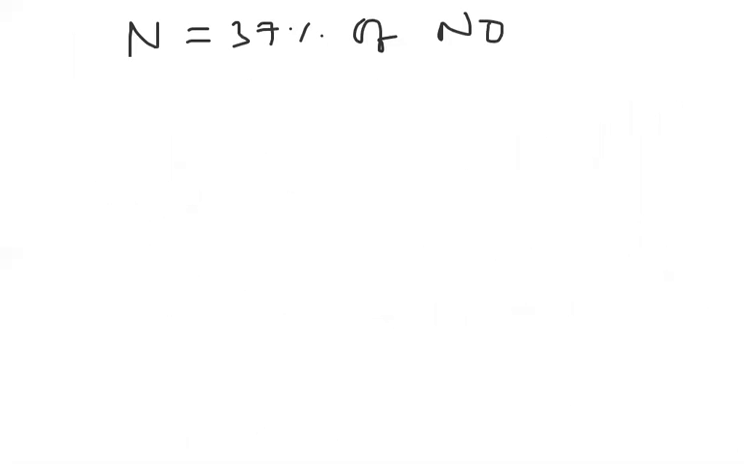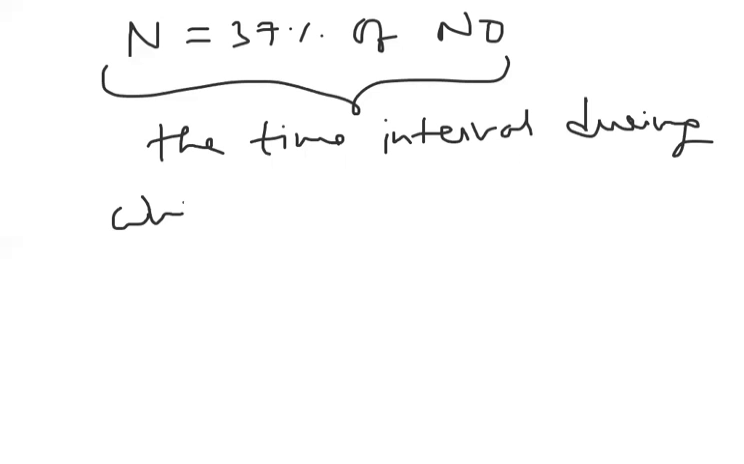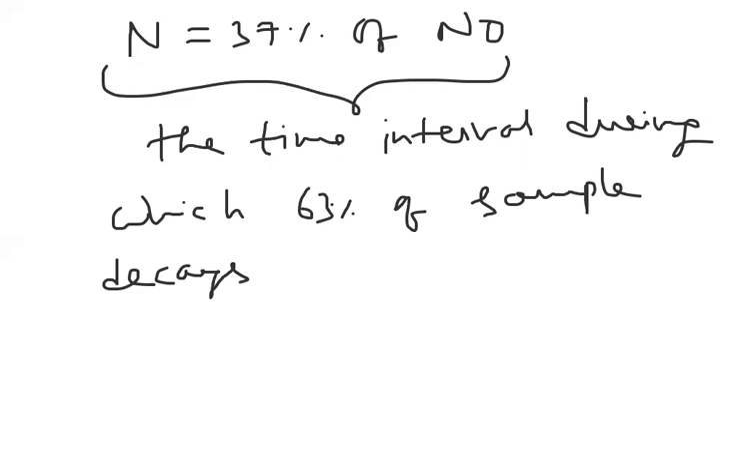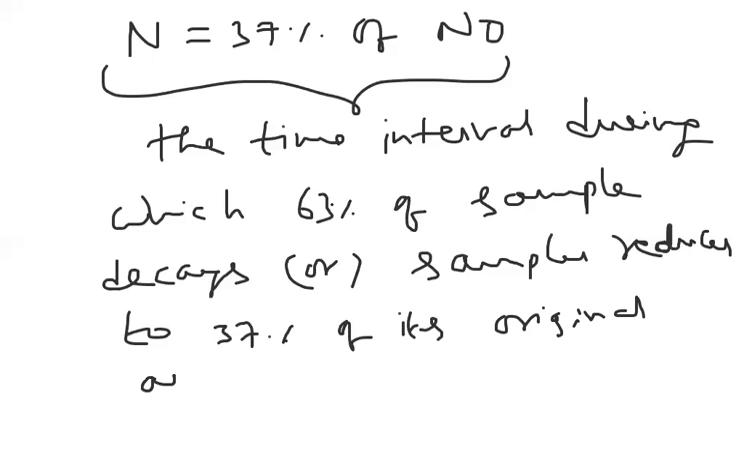Here from this, what information can we give? The time interval during which 63% of the sample decays, or the sample reduces to 37% of its original amount. So this is the information.